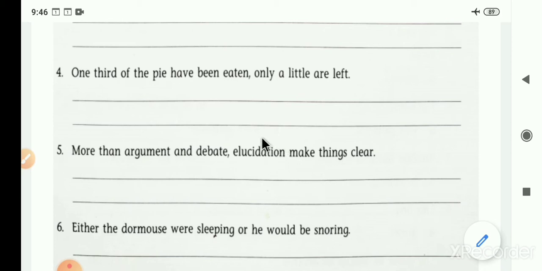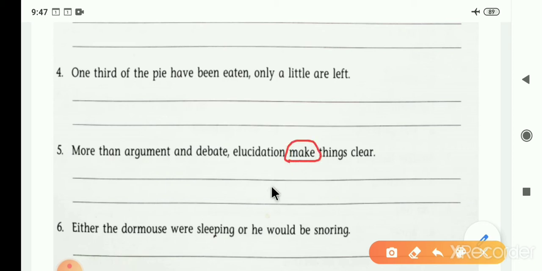Here, elucidations is the subject of the sentence and make is the verb. But elucidation is in a singular form. According to that singular form, we have to use a singular verb, but the verb is used in a plural form. Now what we have to change is, instead of make, we have to write makes. We have to put s or es after the verb.